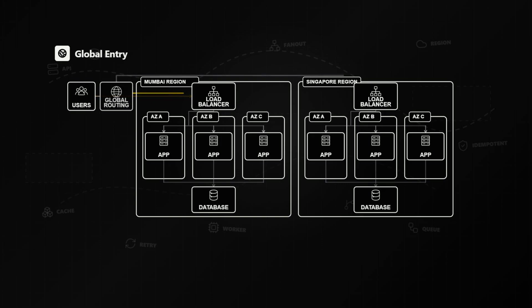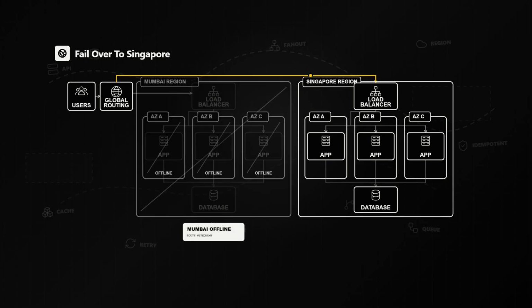Now, if Mumbai becomes unavailable, a global routing layer can stop directing users there and send them to Singapore instead. The application does not disappear because another healthy region still has everything required to serve the request. Regional failover turns a full outage into a controlled change of destination. Notice that multi-region does not replace multi-AZ. It builds on top of it.